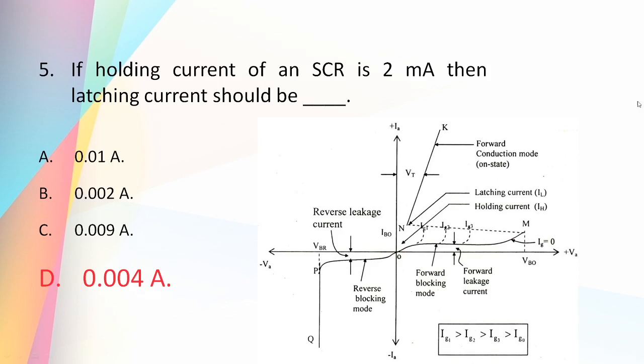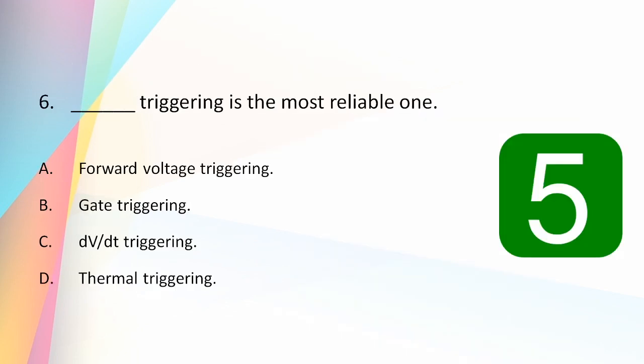You can see the holding current in the diagram. This is the holding current and this one is the latching current. So obviously the holding current is lesser than the latching current. Normally the latching current is about 2 to 3 times that of the holding current. Here the holding current is given as 2 milliampere, that is 0.002 ampere. Therefore the latching current can be 2 times, that is 0.004 amperes.